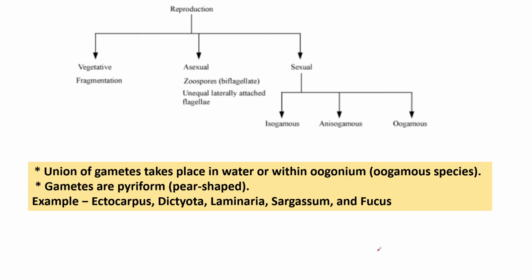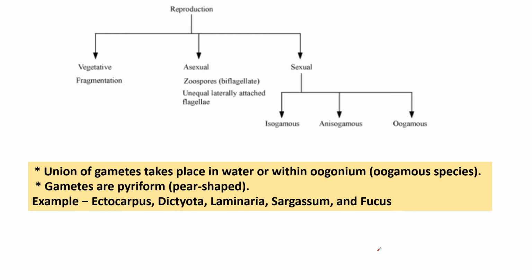Next, reproduction: vegetative, asexual and sexual. Already we have discussed this briefly. Vegetative reproduction takes place by fragmentation. Asexually, biflagellate zoospores are formed, with unequal, laterally attached flagella. Sexually, it is of three types: isogamous, anisogamous and oogamous. In asexual reproduction, fragmentation of the thallus occurs.